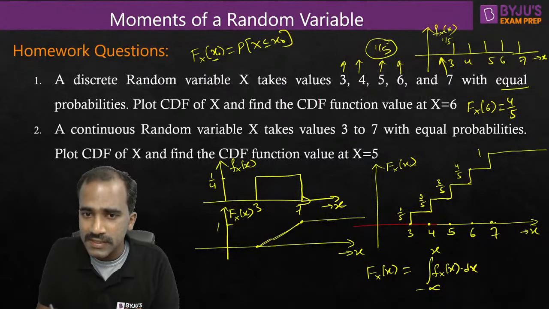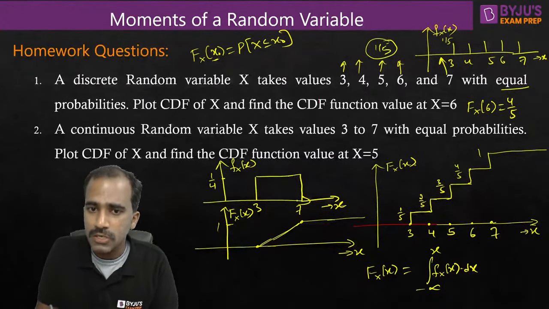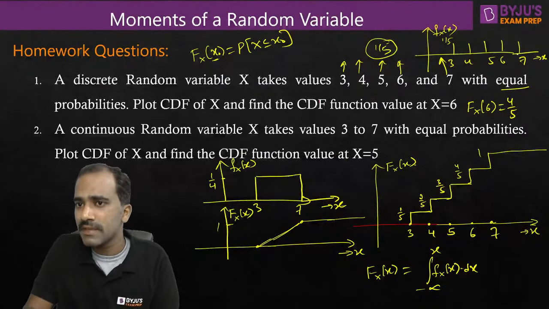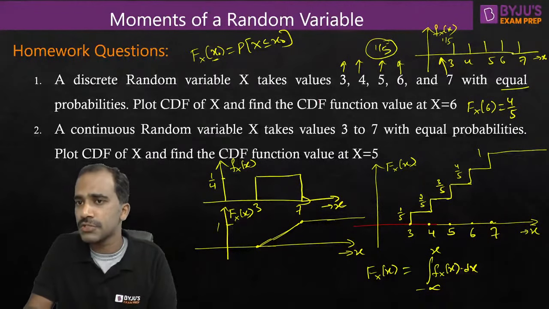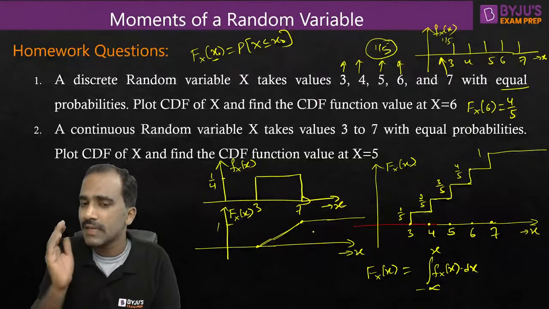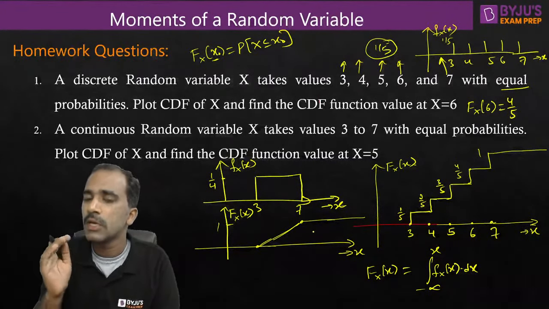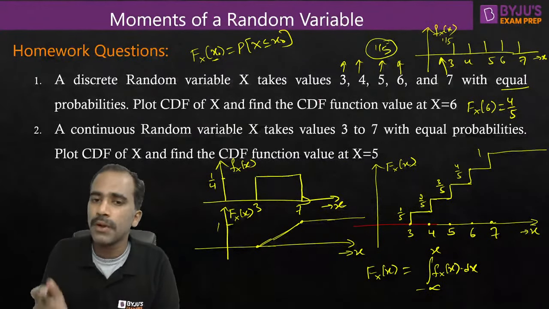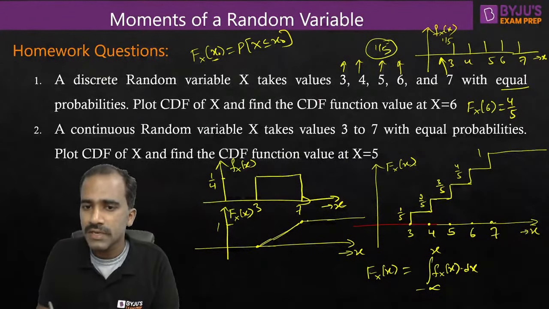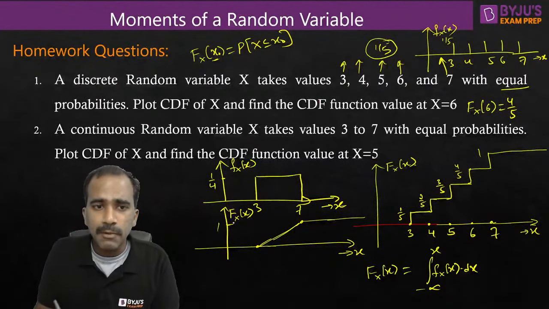Or that value is the highest value of the random variable which has a non-zero probability. See this one here, 7 is the highest value of the random variable which has non-zero probability. Here also 7 is the highest value which has non-zero probability. After that point, CDF will be taking a constant value 1. Okay, right, I've plotted the CDF. So plot CDF of x, that is done.